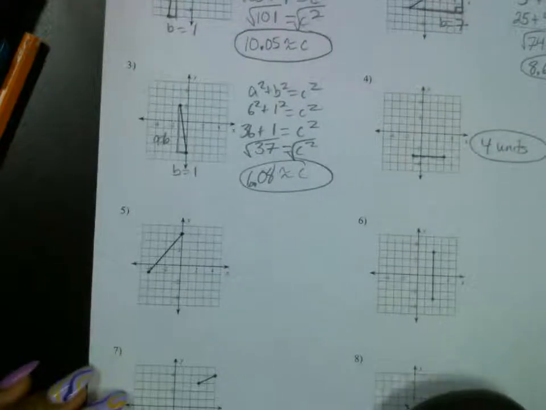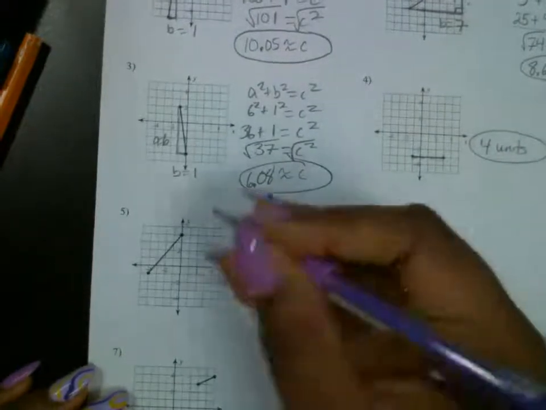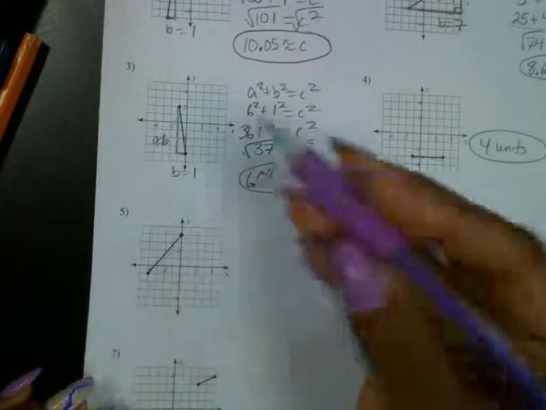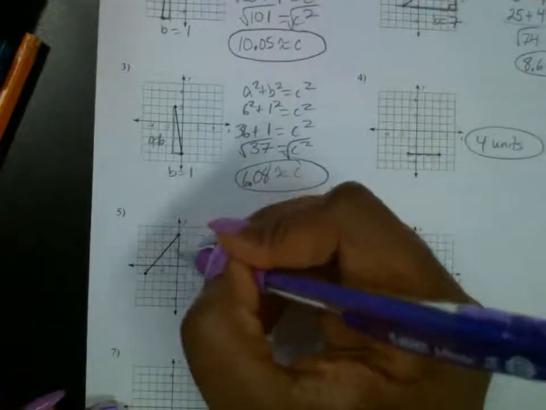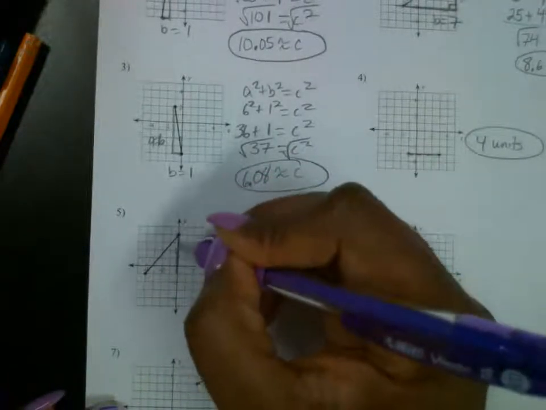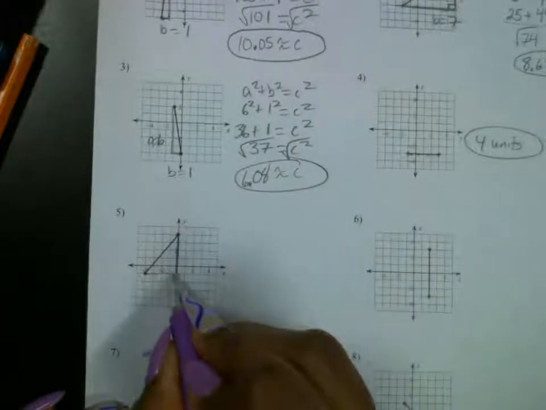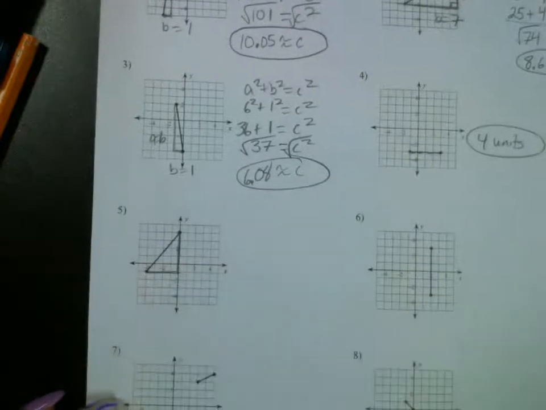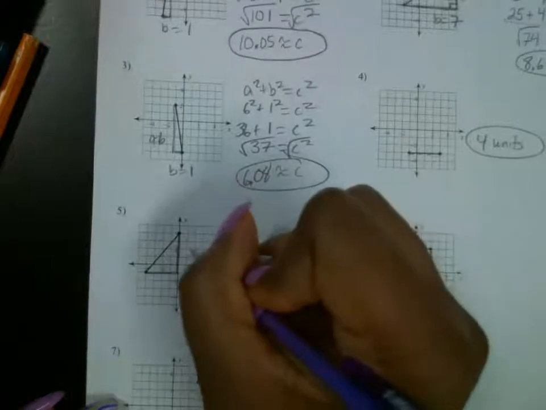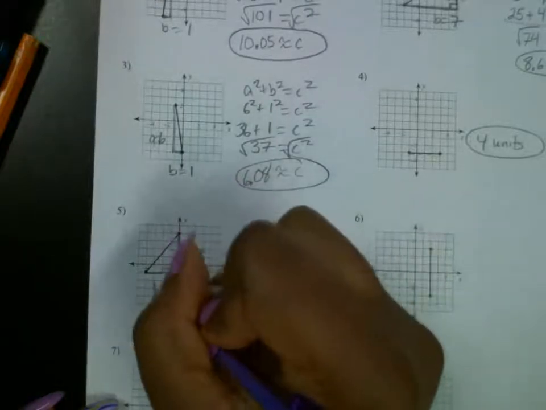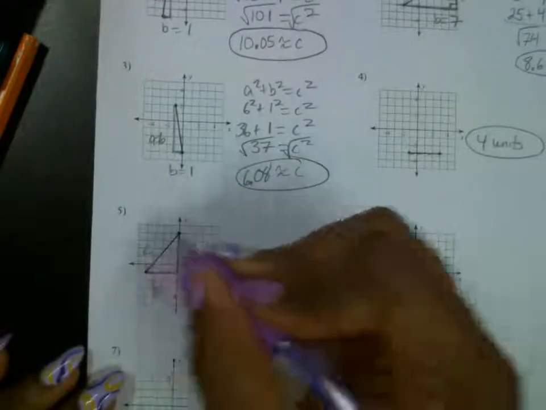Number 5, draw the right triangle. I'm going to use the grid lines to draw my right triangle. This is my A. This is my B. C is the side that's missing.